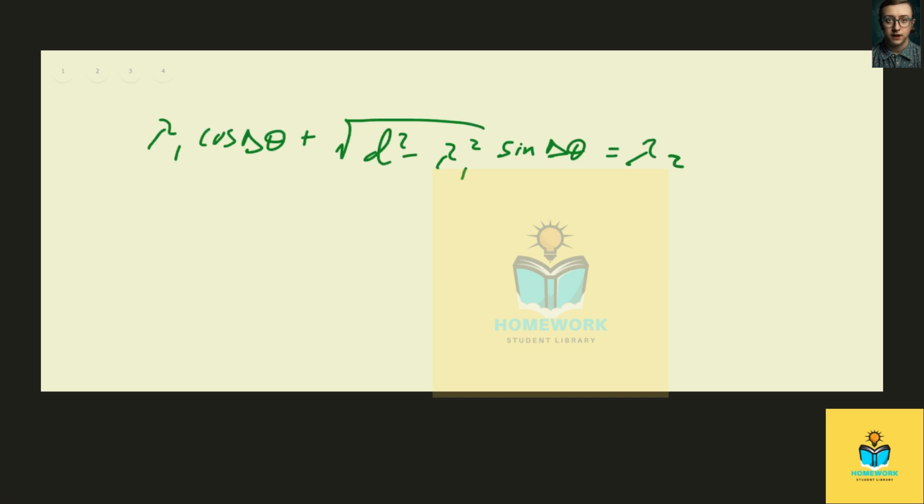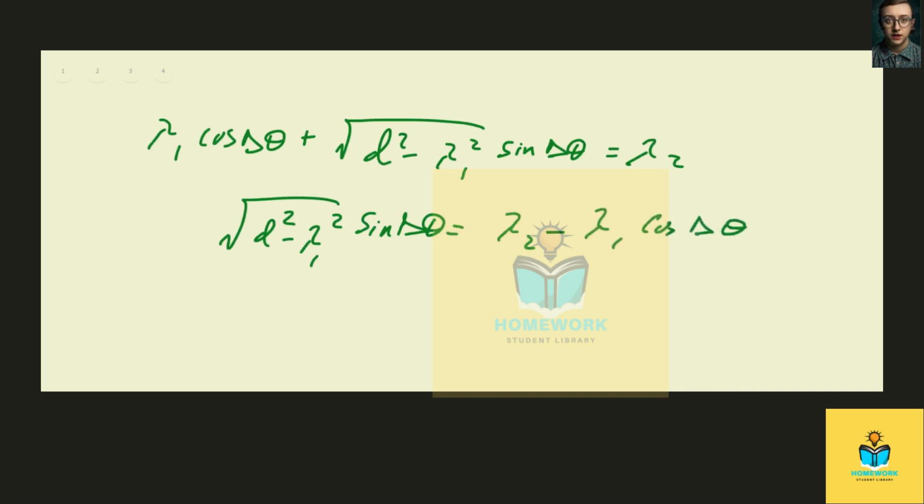As you can recall, we're going to solve for d and use that to find the number of rulings. And so radical d squared minus lambda 1 squared sine delta theta equals lambda 2 minus lambda 1 cosine delta theta. So we subtracted this on both sides.